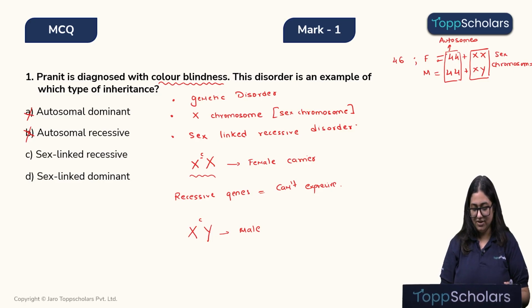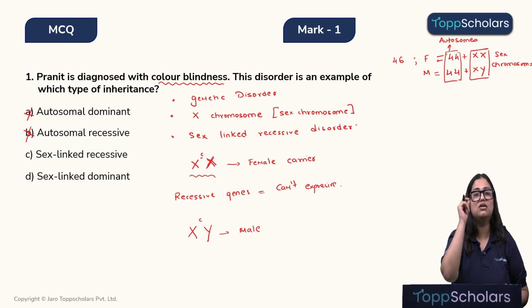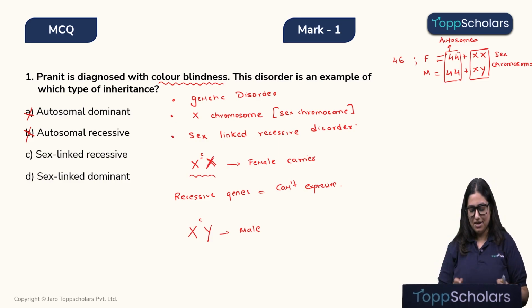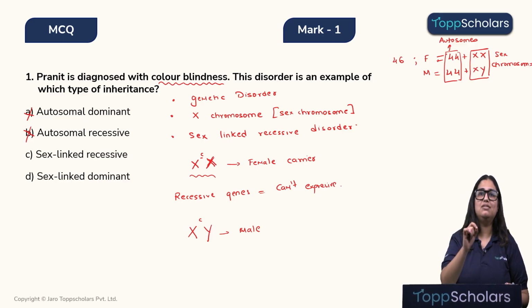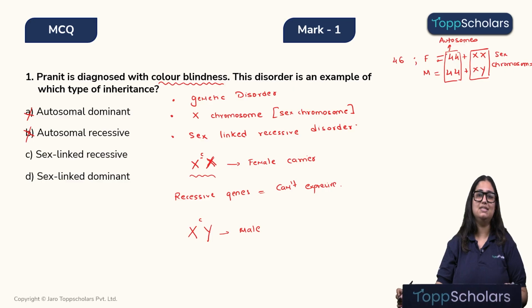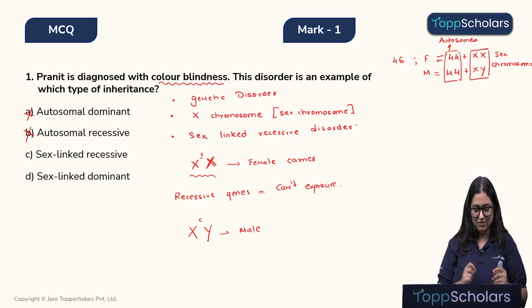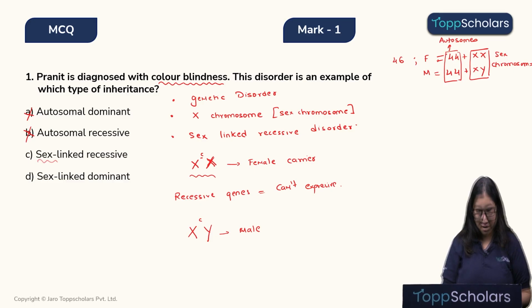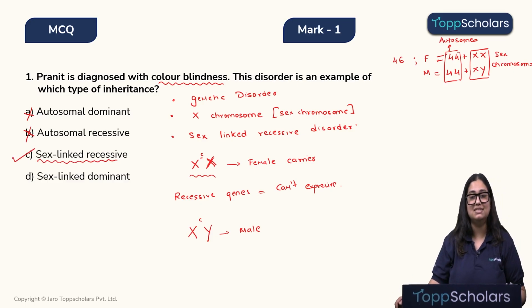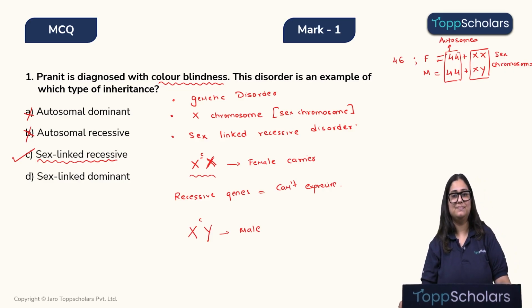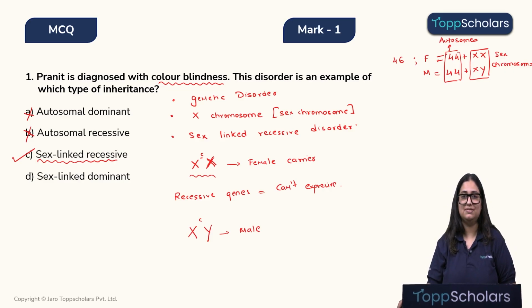Okay, but in females in this condition, it will not express itself because the other sex chromosome has a healthy gene for colored vision. But in males, since they only have one X, and unfortunately this male received the recessive gene of color blindness, therefore this person will be colorblind. Okay, so with that, I hope we have got the answer that color blindness is a sex-linked recessive disorder. I hope this is clear, children.